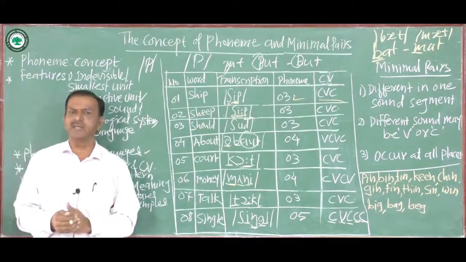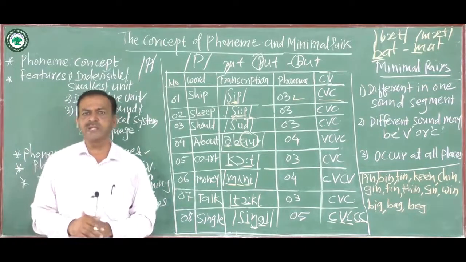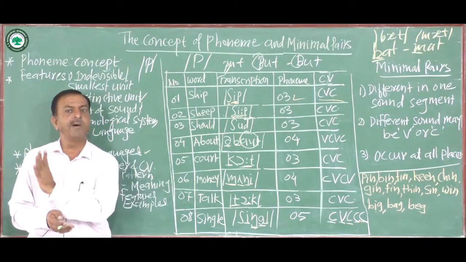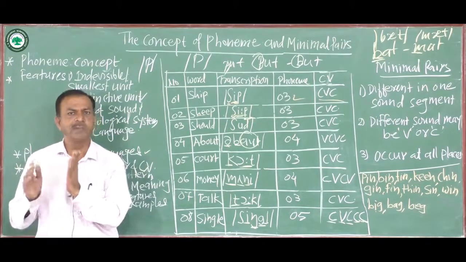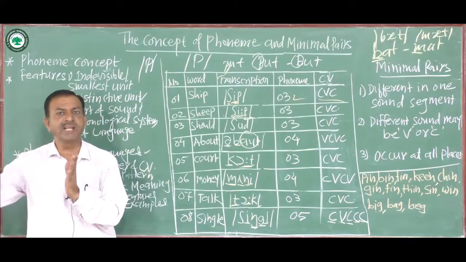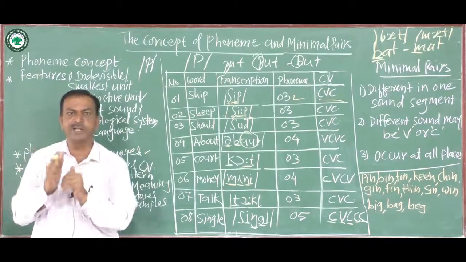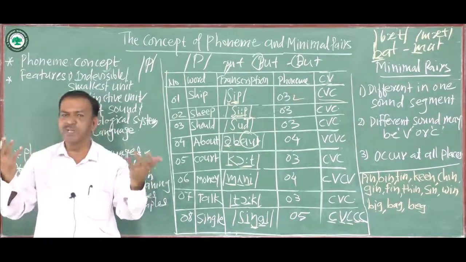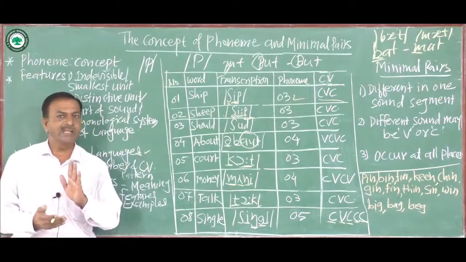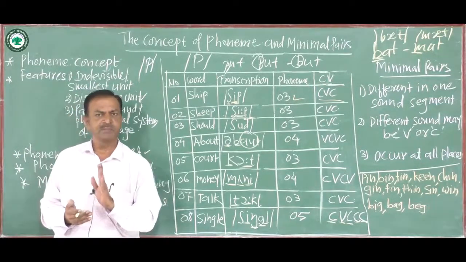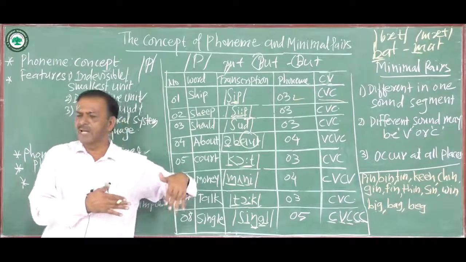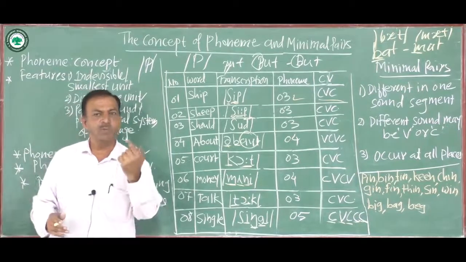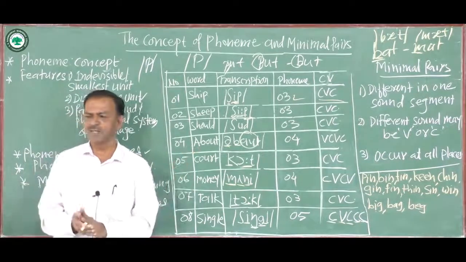It is not only in English. I would like to give you examples from Hindi also. For example, pal and phal. Pal means moment, as in पल पल की जानकारी रखता हूँ. And फल, ये फल बहुत मीठा है. Means if we change p to ph, the meaning changes. Or in the Telugu language, kudi means left side, while gudi means temple. So if one phoneme is changed, the meaning is changed.